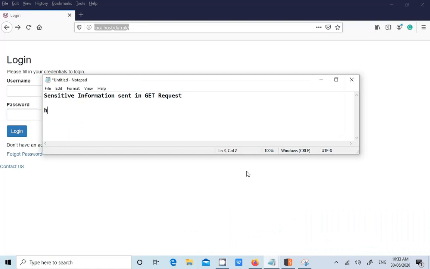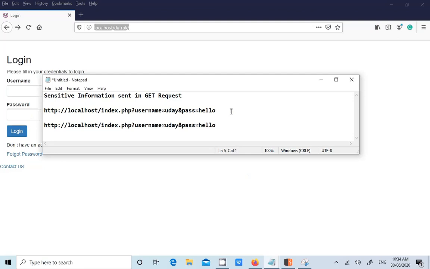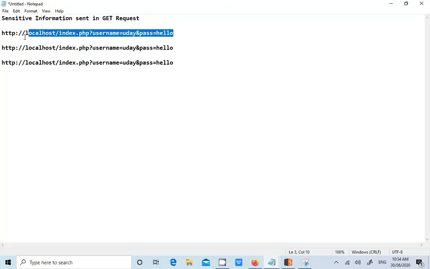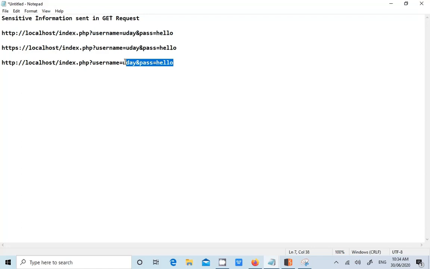Like if your data is sent over the URL like http://localhost/index.php?username=Uday&password=hello, that means your username and password are being sent as part of the URL itself. There are some situations, let's take 2-3 scenarios. If it is going like this to the server, then you have to report it as a security issue. If it is sent over HTTPS, then it's still a security issue.